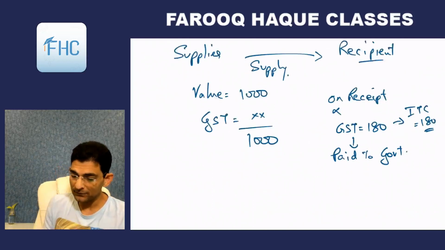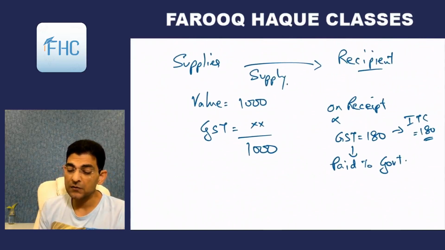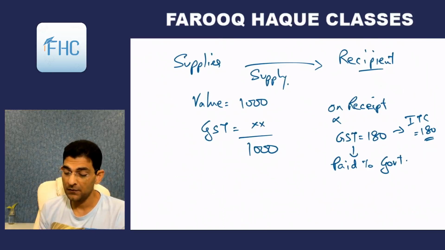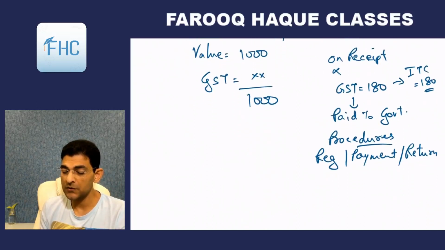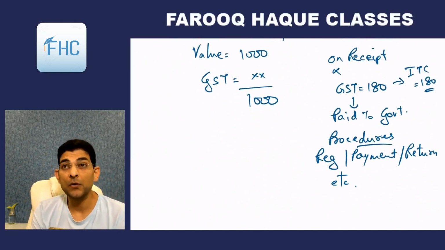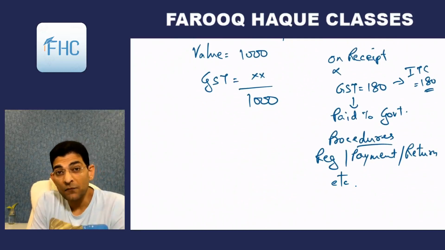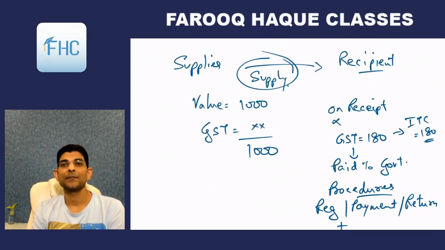Okay, so he'll pay to the government, and then all the procedures will be applicable to the recipient. All the procedures he will have to comply with, like registration, payments, returns, etc. So whatever procedures are applicable, audit, accounts, and so on and so forth, will all be applicable to the recipient, as if he is the taxable person for this supply.